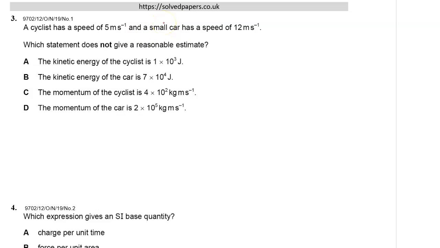Number 3, this question was set on paper 1-2, and it was question number 1. A cyclist has a speed of 5 meters per second, and a small car has a speed of 12 meters per second. Which statement does not give a reasonable estimate? Right, does not give a reasonable estimate. The kinetic energy of a cyclist is this.